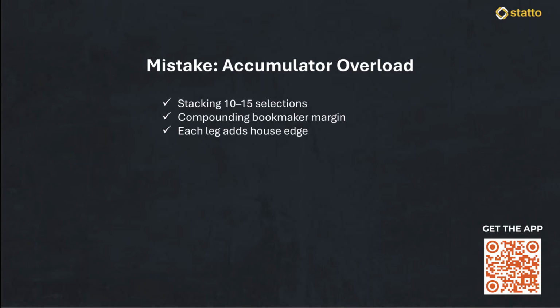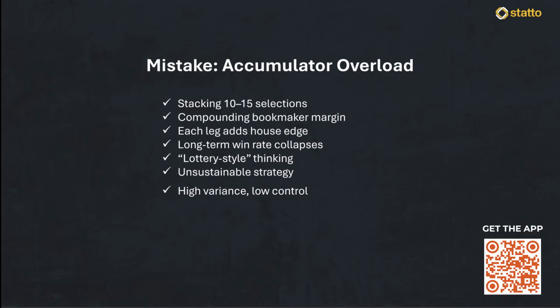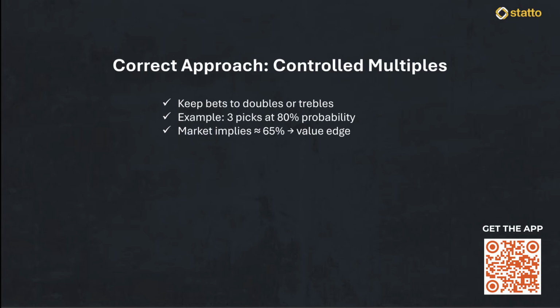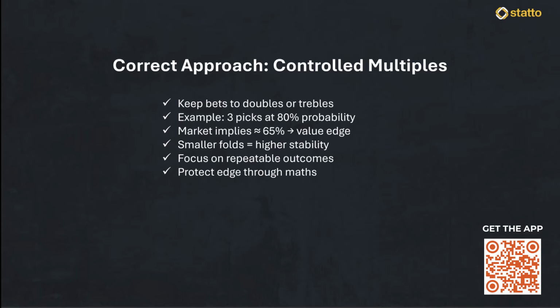Stacking just those 3 together in a treble creates a much more resilient and profitable position than a 20-fold long shot. You want to focus on high-frequency, repeatable wins where your edge is protected by the maths, rather than throwing your bankroll at selections that land about as often as a total eclipse. Consistency in this market comes from being a sniper with small value-based multiples, not a machine gunner with massive hope-based accumulators.